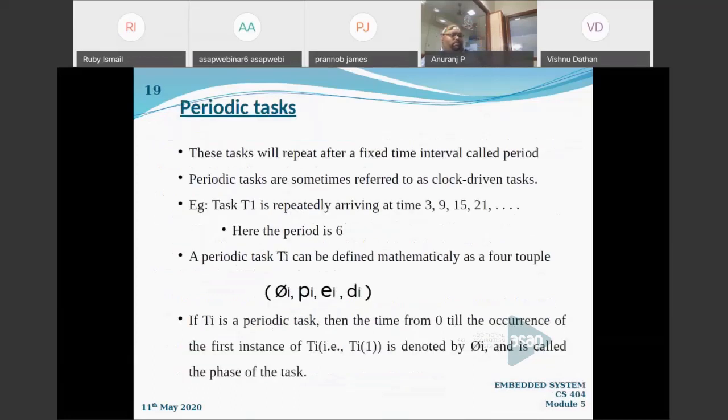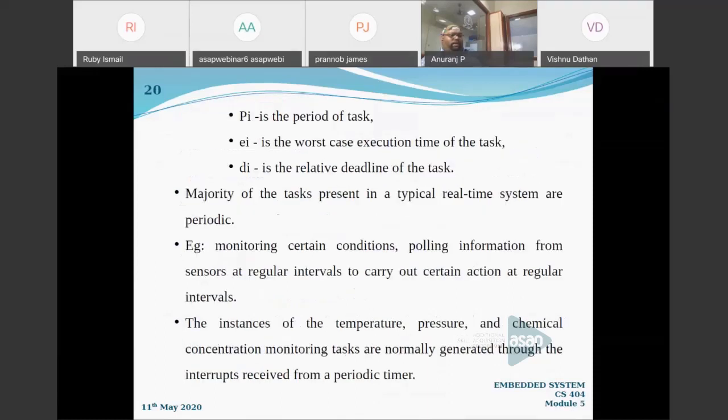The periodic tasks are to be executed repeatedly within a fixed time called a period, and it was a 4-tuple: arrival time, execution time, period, and a deadline.